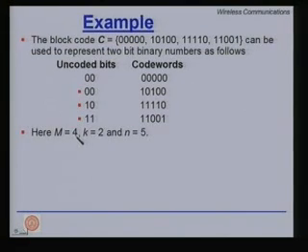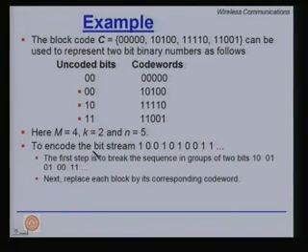Here m is equal to 2 because q is equal to 2, m is equal to 4, k is equal to 2 and n is equal to 5. N is the length of the code words. Here please note n is 5 and is equal to the block length of the code. Each of the code words is of length 5.